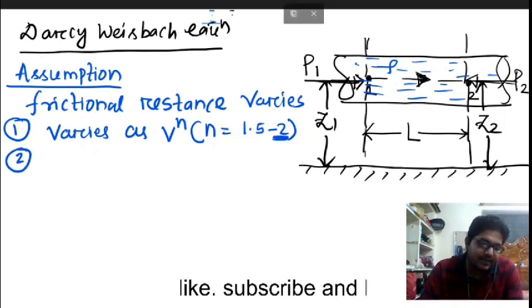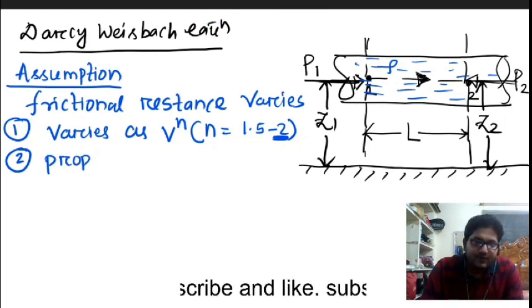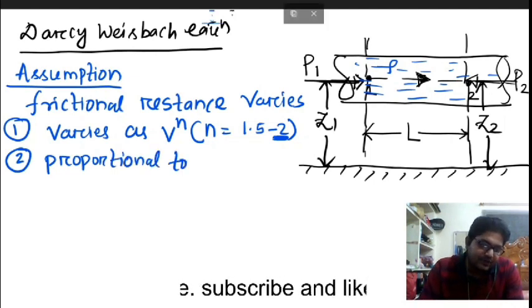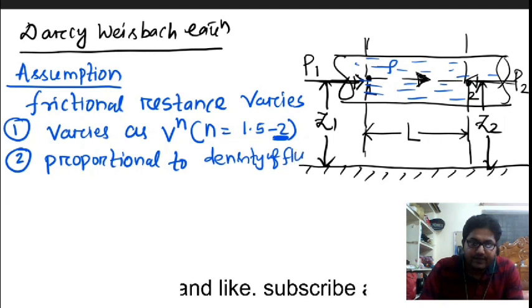Now the second assumption we have to take is that the frictional resistance is proportional to the density of the fluid. The density of the fluid is rho.